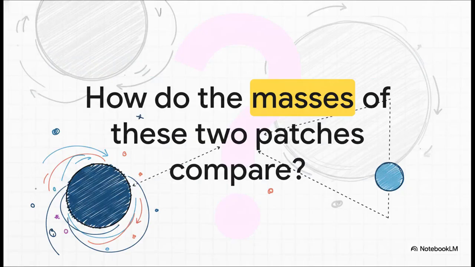So here's where it gets really interesting. How do the masses of these two patches compare? I mean, it's obvious one is closer and one is further away. Your gut might tell you the closer one has a bigger effect, right? But let's actually look at the mass itself.